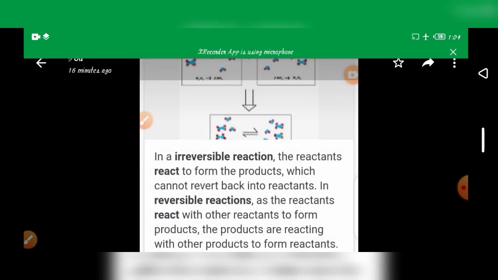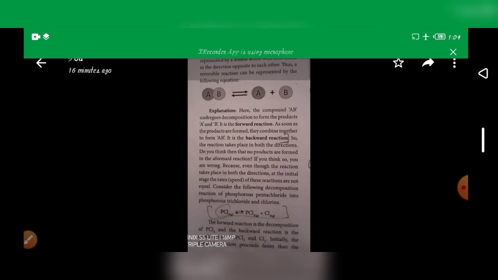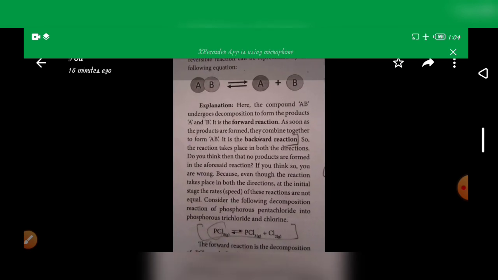In an irreversible reaction, the reactants react to form the product, which cannot be reverted back into reactants. In a reversible reaction, as the reactants react with other reactants to form a product, the products are reacting with other products to form reactants. Next, some examples are given in your book, with explanation.